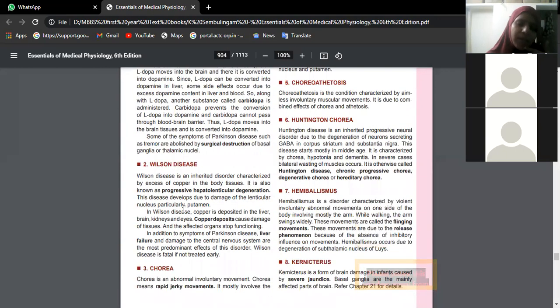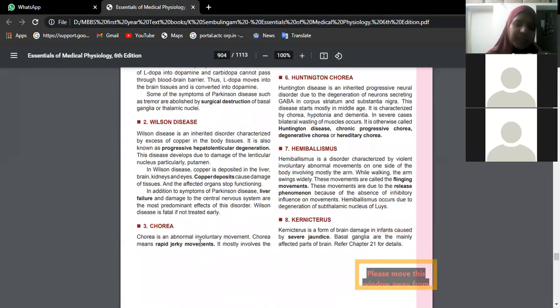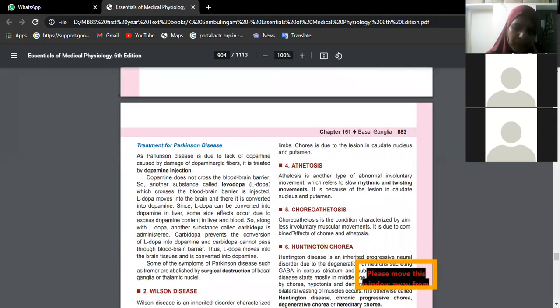Other than Parkinsonism, we have other disorders like Wilson's disease, which is actually excessive copper deposition in the basal ganglia area. Copper excess. Chorea is dancing type of movements that a person develops. In basal ganglial disorders, there may be athetosis, that is rhythmic and twisting type of movements.